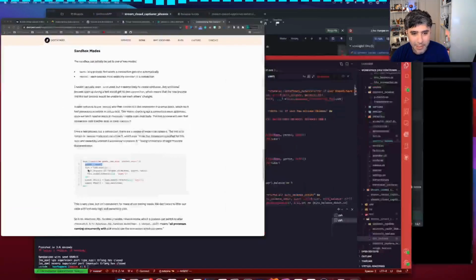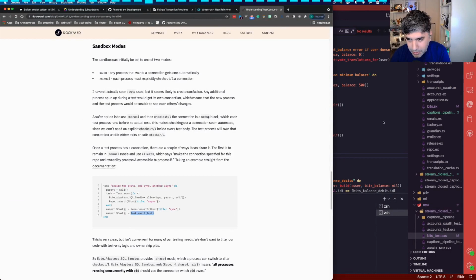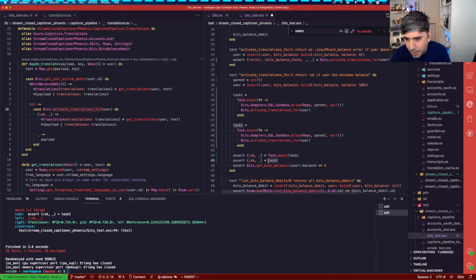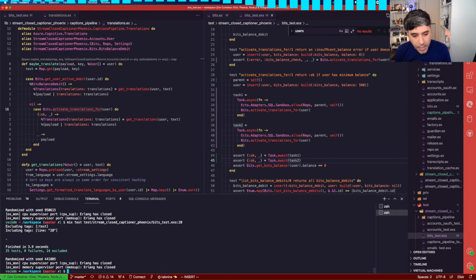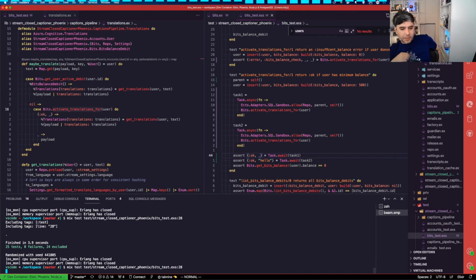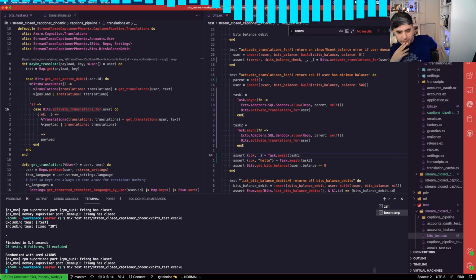Oh, wait. Duh. Because it needs to be a task await. We need await for task 1 and task 2 to resolve. So it's like JavaScript promises. We move things to a promise to happen asynchronously, and then we await on that promise to resolve. So that passes. Interesting. I would have expected one of those to return back an error, but again, we're kind of treading on new territory with trying to test, making intentionally a transaction fail, replicating the issue that we saw.